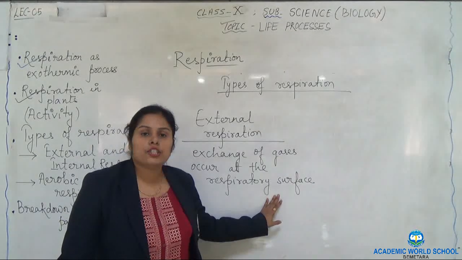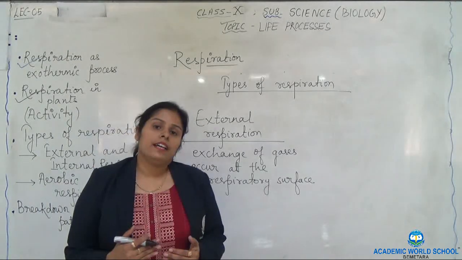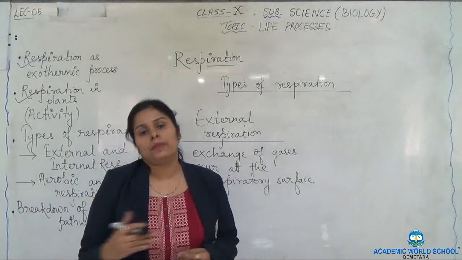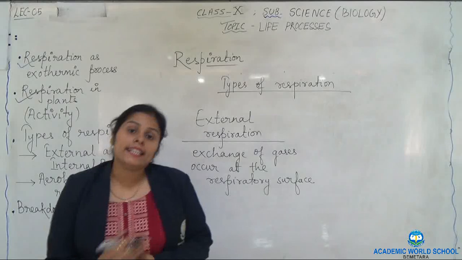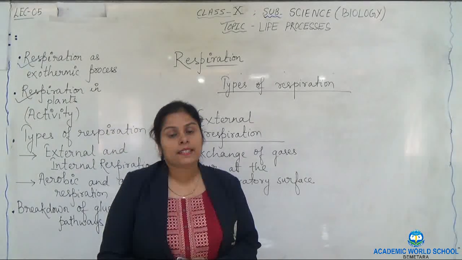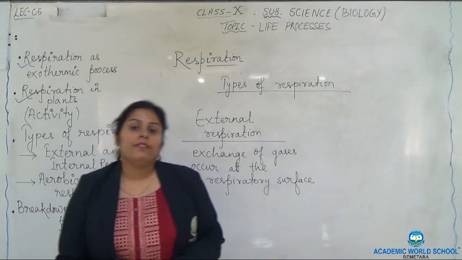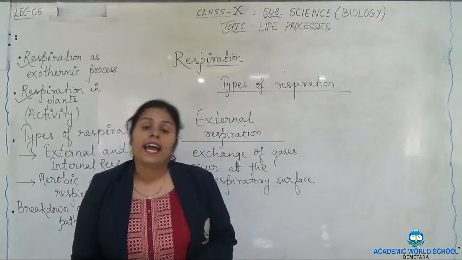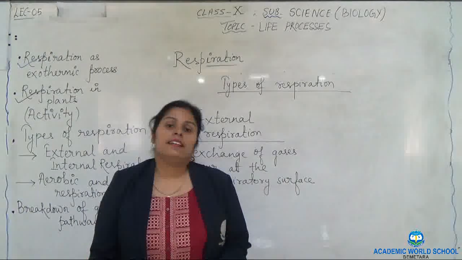In the last class I told you that blood capillaries carrying blood are in very close proximity with the respiratory surface where this exchange of gases takes place. Why does this exchange of gases take place? This exchange of gases takes place because of the difference in partial pressure of oxygen and carbon dioxide in the alveolar air and the blood.